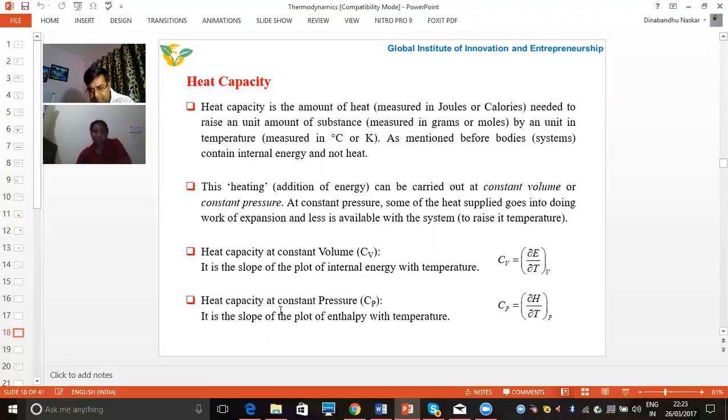In a similar manner, we can write heat capacity at constant pressure, represented by Cp. Here, heat capacity at constant pressure is the slope of enthalpy with temperature. Heat capacity at constant volume is the slope of internal energy with temperature, and this is the slope of enthalpy with temperature. So this is the difference between heat capacity at constant volume and heat capacity at constant pressure, and we can also calculate by this mathematical form.